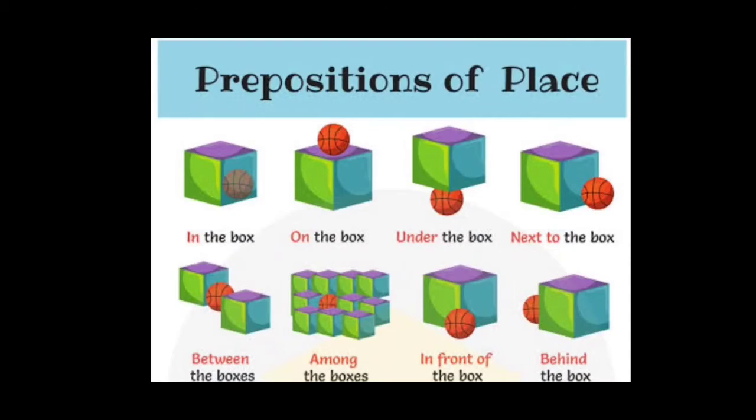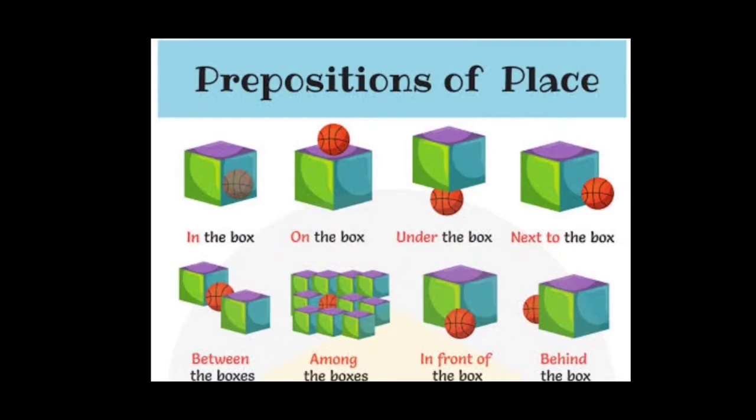So we can put it in three names. Preposition of place, that is the original form. Then it can be called preposition of location. So we are just locating the ball where it is. We are locating the place where it is. We are locating the position where the ball is. Okay. So preposition of place is otherwise called location or position. Okay children, so don't get confused. Preposition of place means it is preposition of location or preposition of position. We can call it by both names.